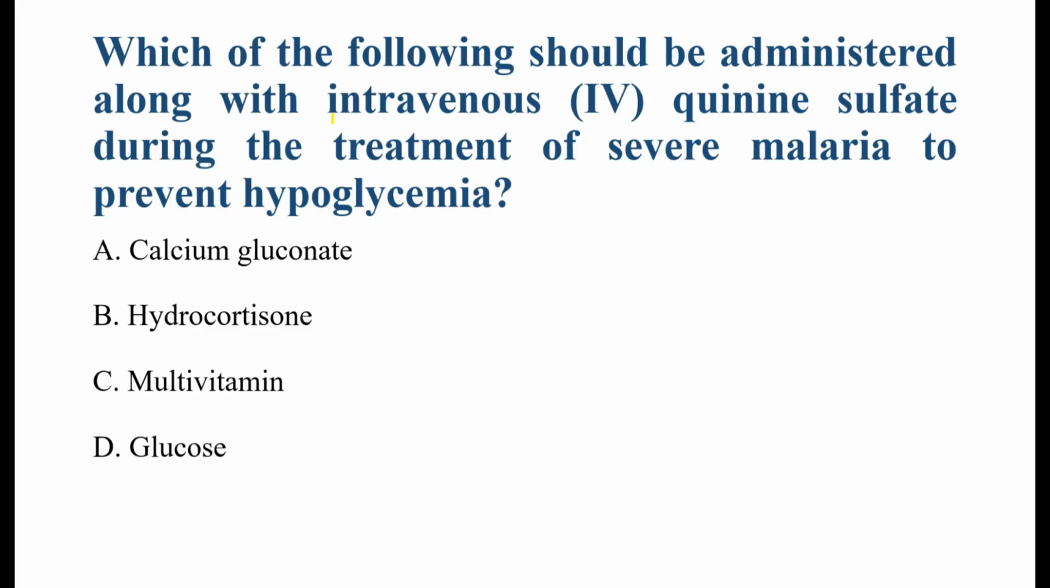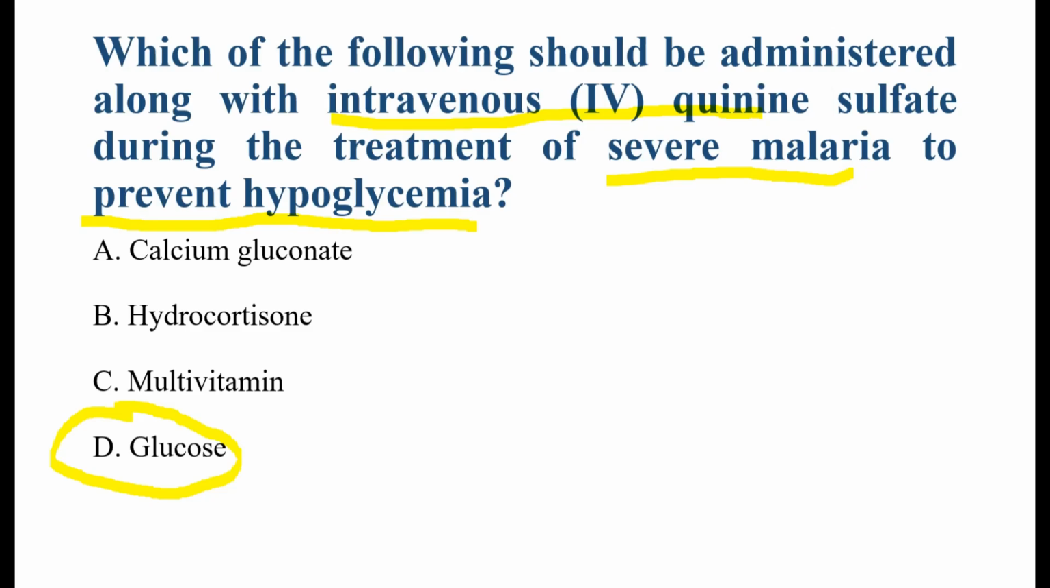And okay, the next question is, which of the following should be administered along with IV quinine sulfate during the treatment of severe malaria to prevent hypoglycemia? See the key points in the question. One, severe malaria; two, IV quinine sulfate; and three, prevent hypoglycemia. So the question is asking which substance should be given with quinine to prevent low blood sugar, that is hypoglycemia. The correct answer is option D, that is glucose.